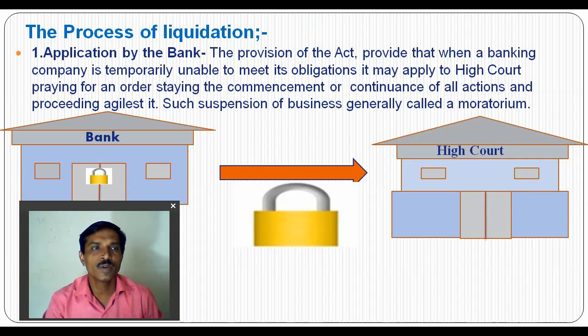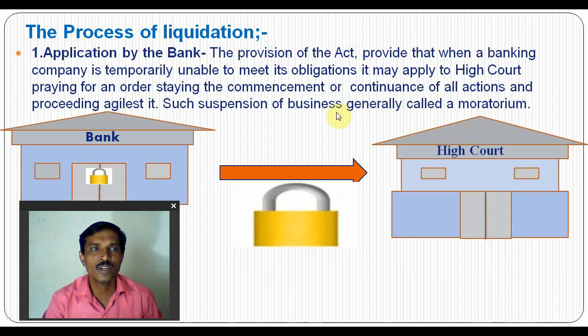Process of liquidation: the application of the bank. The provision of the act provides that when the banking company is temporarily unable to meet its obligations, it may apply to the High Court praying for an order staying the commencement or continuance of all actions and proceedings against it, a suspension of business generally called the moratorium.